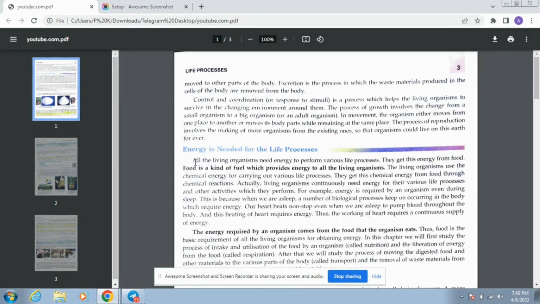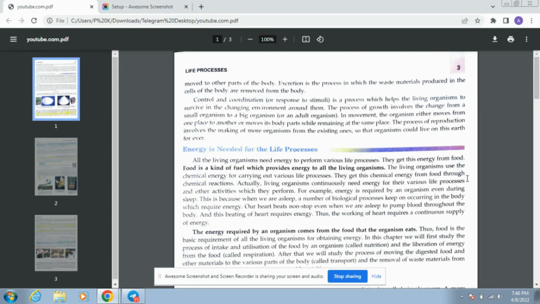All the living organisms need energy to perform various life processes. They get this energy from food. Food is a kind of fuel which provides energy to all the living organisms. The living organisms use the chemical energy for carrying out various life processes. They get this chemical energy from the food through chemical reactions. Actually, living organisms continuously need energy for their various life processes and other activities which they perform.